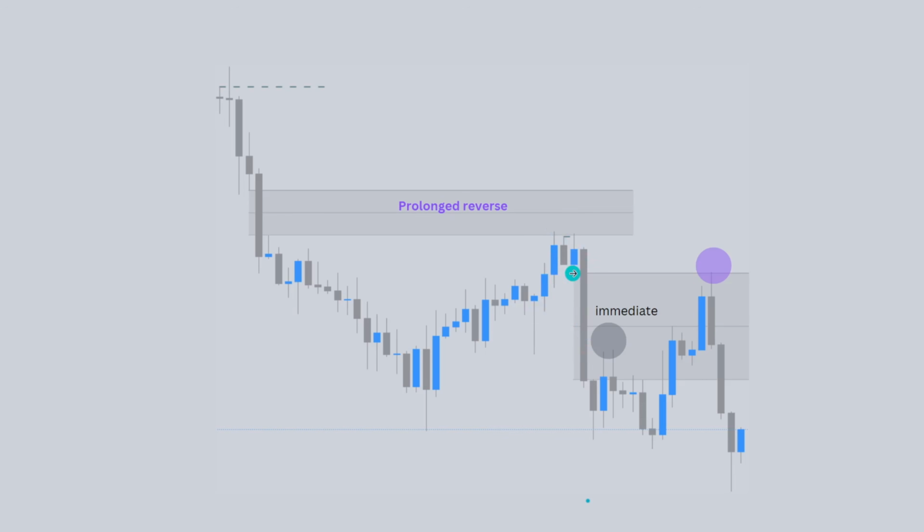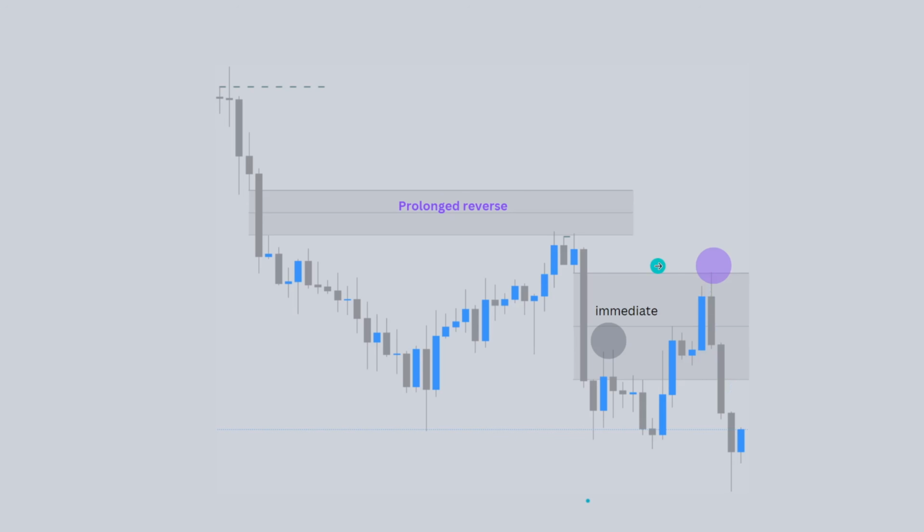Here, fair value gap, we see price end with the third candle, and then the fourth candle is an immediate reverse back into that fair value gap and then an expansion to the downside. We then see price test this one more time in a prolonged reverse remodel, where price retraces all the way into the premium of this fair value gap and then once again makes the expansion to the downside.